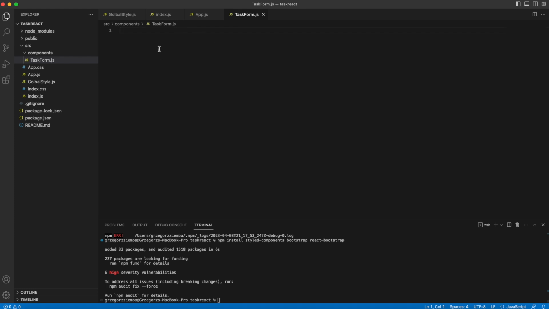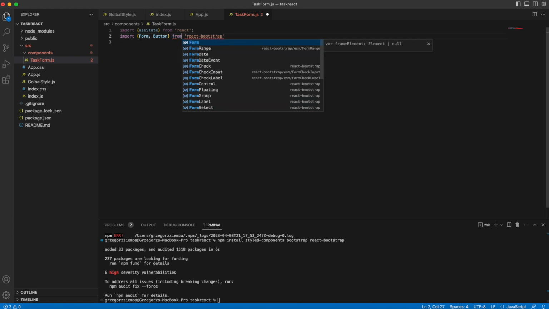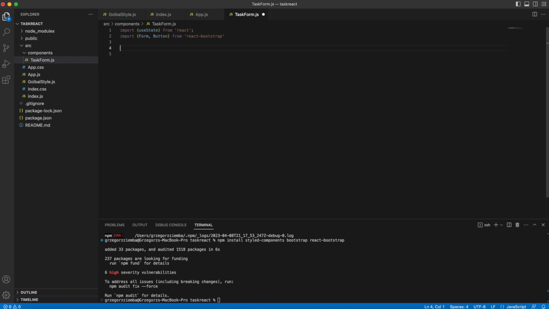So what we need here, we need to import useState, because we will handle our inputs. The next thing will be Form and Button from React-Bootstrap. And to be honest, those are all the things that we have to get there.